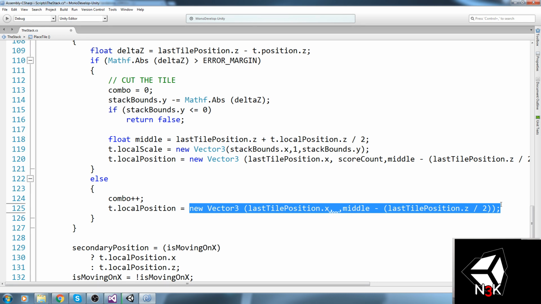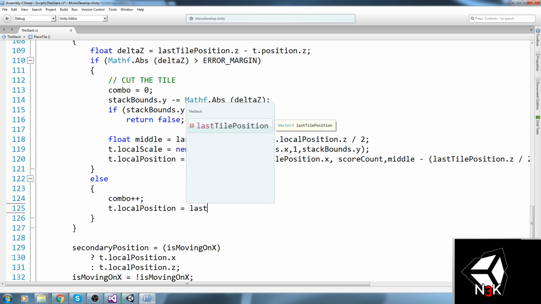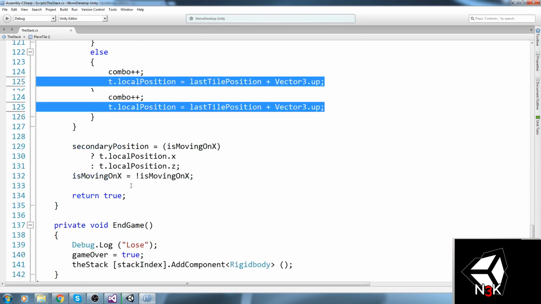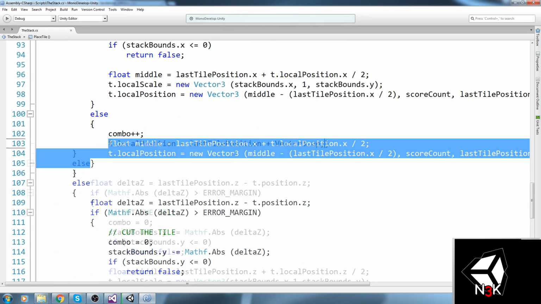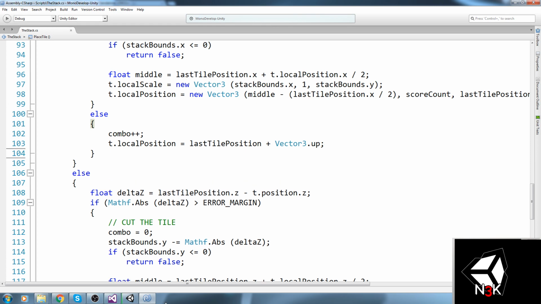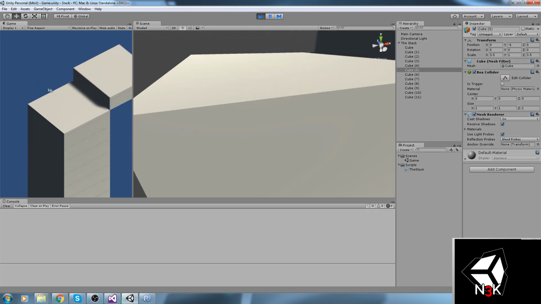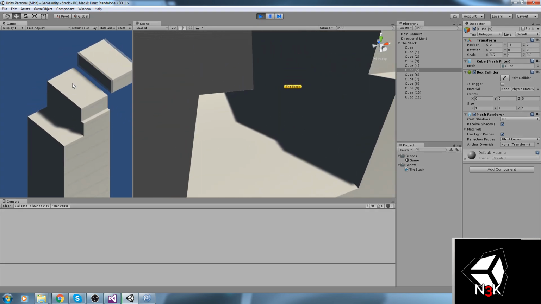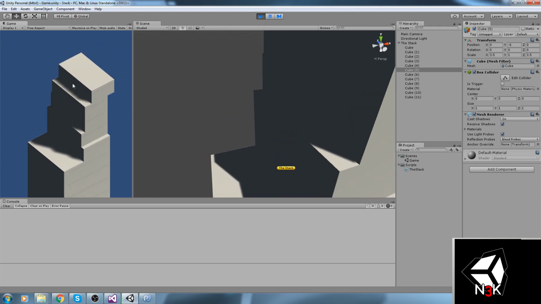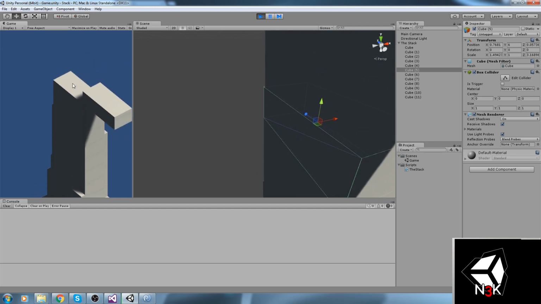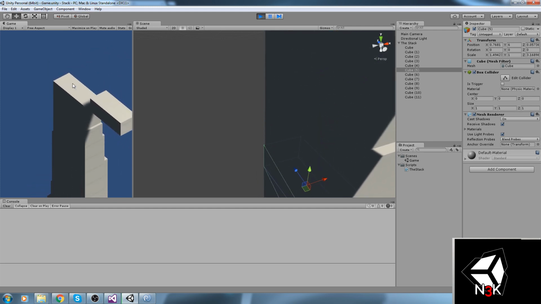Should it be on last tile position? No, it should actually be on last tile position plus 1 in the y-axis. So last tile position plus vector 3 dot up. Let's try this out. Let's actually take this and just put it in the x-axis as well, like so. And now hopefully everything works. Let's go ahead and play this. Yeah, I think it works. We actually don't get that little glitch that we've had before.